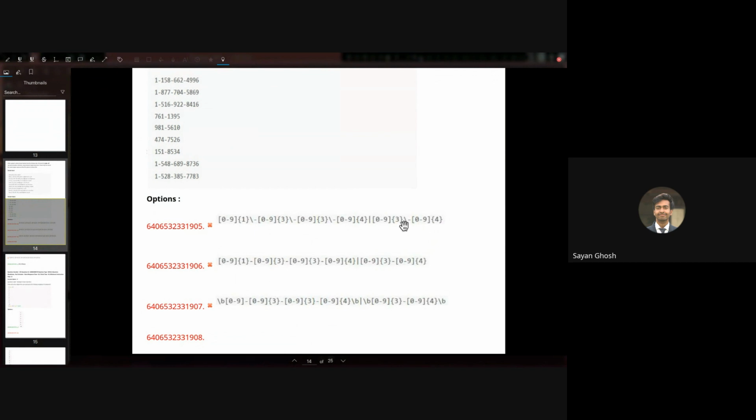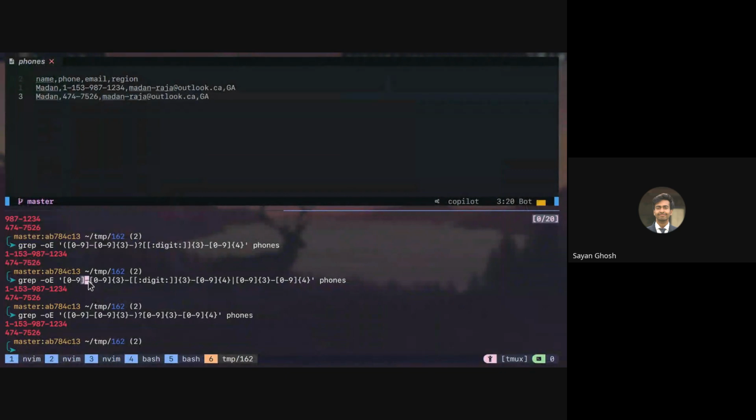1 3 3 4 and 3 4. So okay. Then the second option is 0 to 9. So same thing, only instead of the backslashes, we don't have them. So dash is not a special character, so we don't need to use backslash. As you can see in the solution, we have not used backslash.